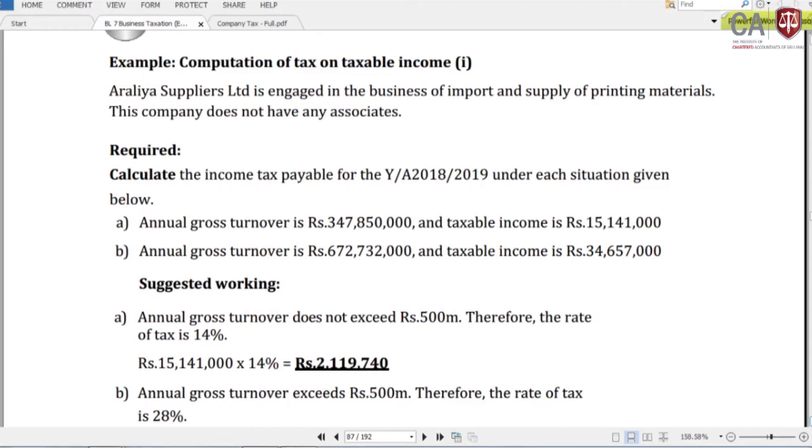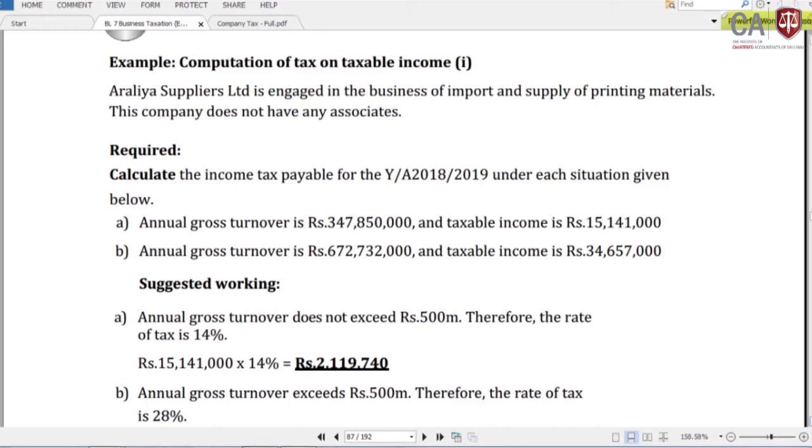First, annual gross turnover is 347,850,000, and taxable income is 15,141,000. Second, annual gross turnover is rupees 672,732,000, and taxable income is rupees 34,657,000. These are the information we are provided. Based on this we can decide what would be the application for this rate.